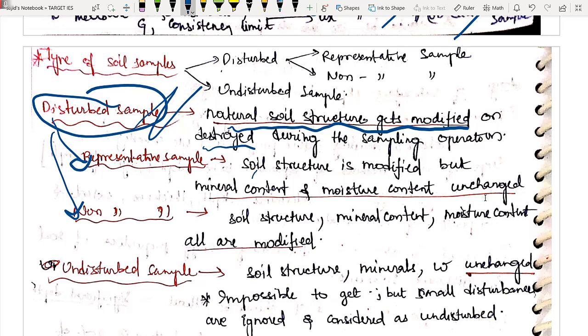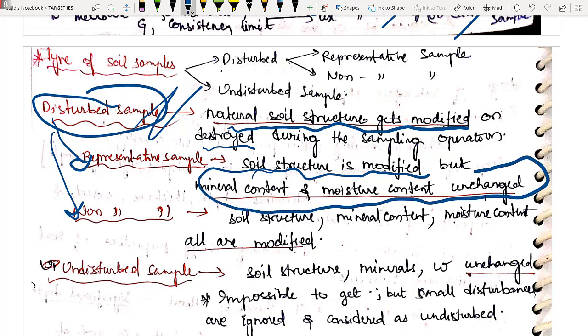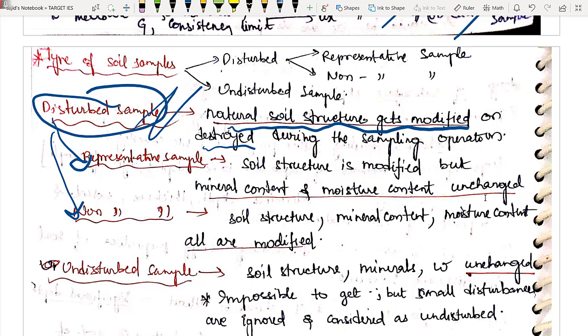In representative, even though soil structure is modified, but the other qualities like mineral content, moisture content, these are not affected. Lightly disturb हुआ है बस, थोड़ा बहुत disturb हुआ है, but our mineral content, moisture content has not changed. Whereas in our non-representative sample, everything is changed, soil structure, mineral content, everything has been modified. I hope you are getting it.